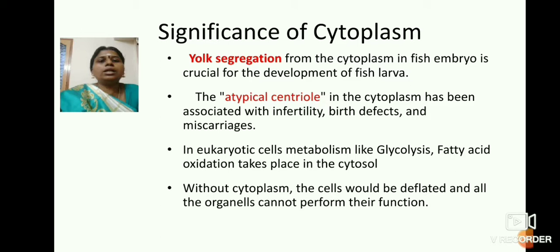Another important role of cytoplasm, recently discovered, concerns an atypical centriole in the cytoplasm. During cell division, an atypical centriole in the cytoplasm has been associated with miscarriages, infertility or birth defects. Whenever there is an atypical centriole in the cytoplasm during meiotic cell division, it may in future lead to infertility or miscarriage, which is nothing but abortion. These are very important recent discoveries showing the importance of cytoplasm.